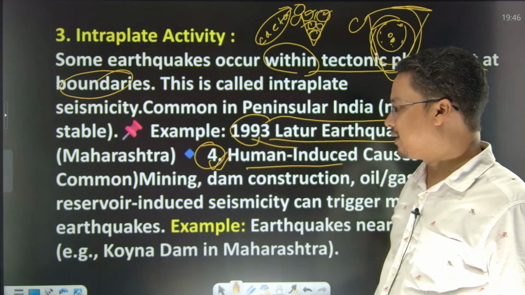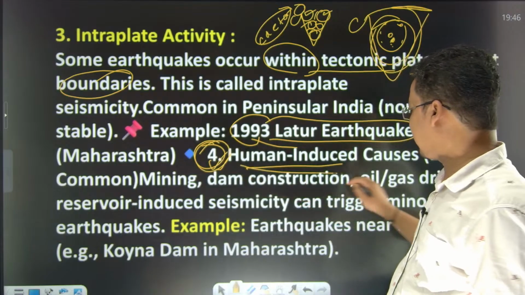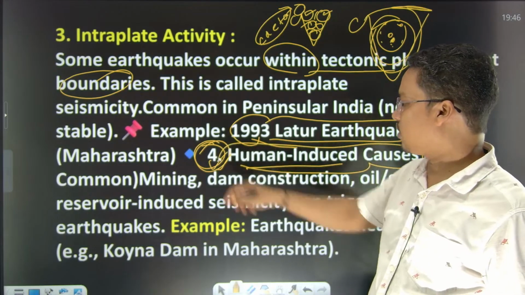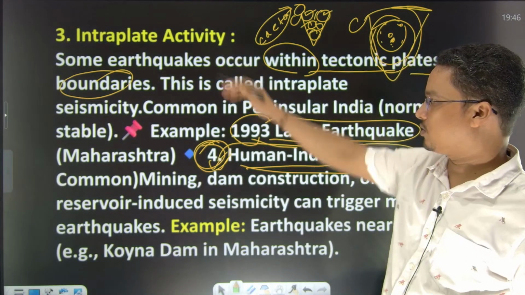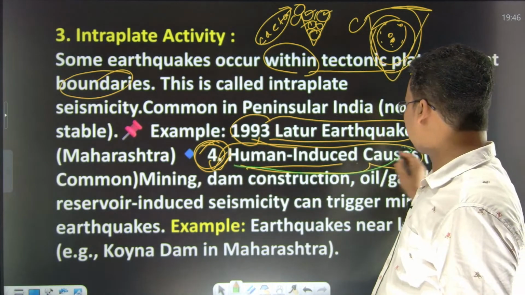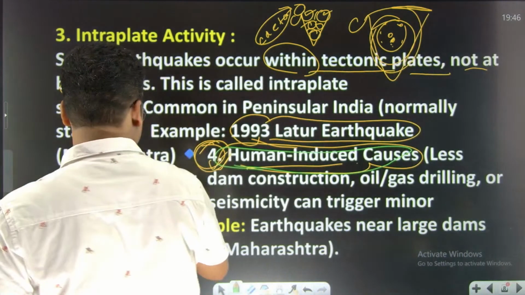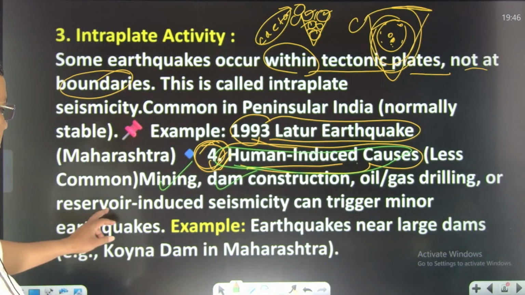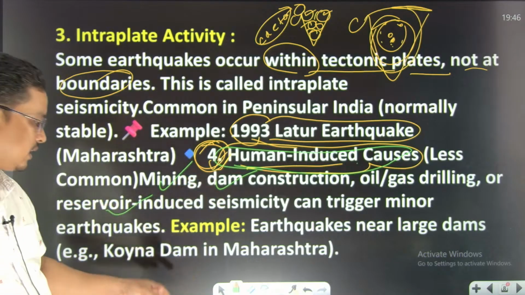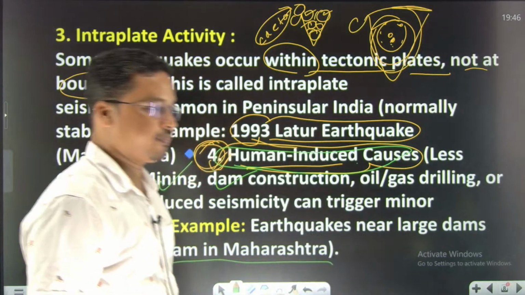So that is why. And the next important point is the fourth reason, human factor, human induced causes. Though this was the third cause, the next cause is human causes. What are human causes? Mining, construction of dam, oil and gas exploration, large reservoir. So these will also trigger the earthquake, like your Koyna earthquake that was triggered because of the Koyna dam.